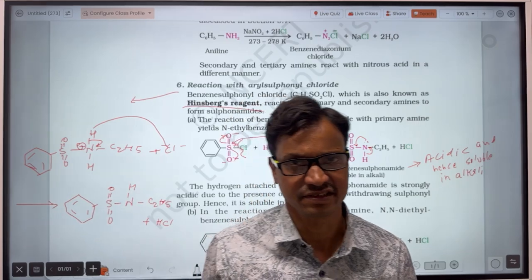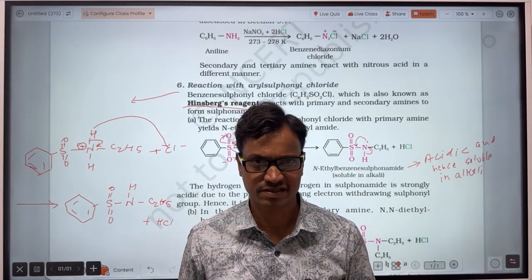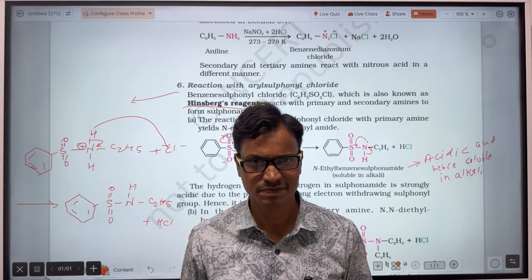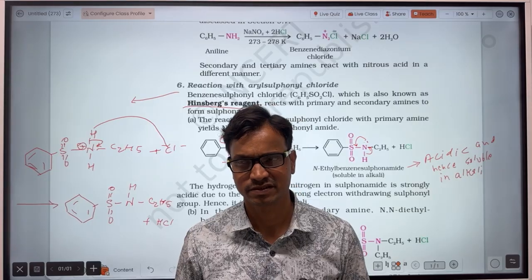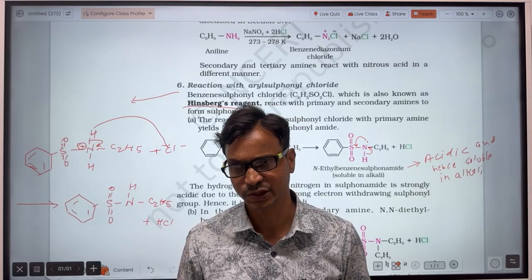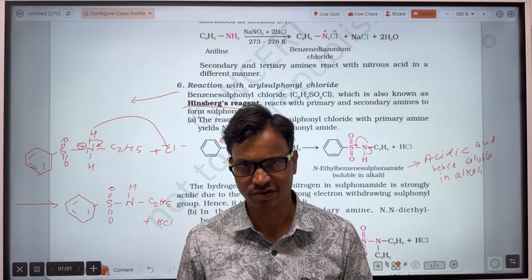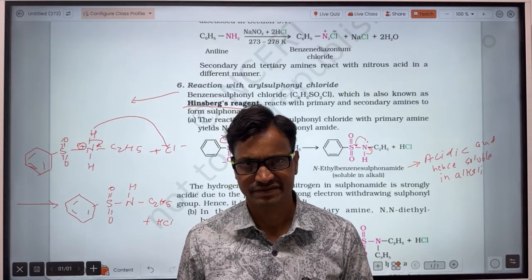The carbylamine reaction was used only to distinguish primary amine. If the compound reacts with the mixture of chloroform and KOH, then a foul-smelling substance forms, and you can say that this compound is a primary amine.